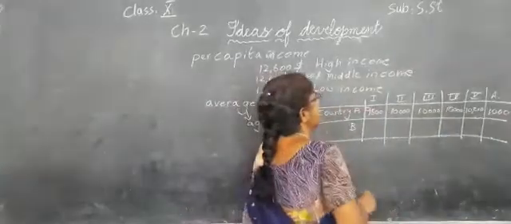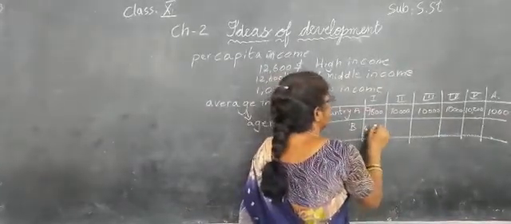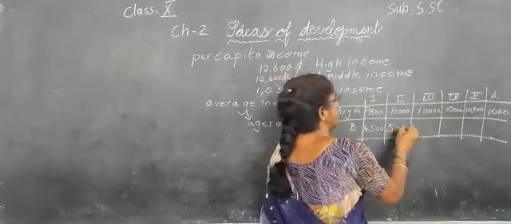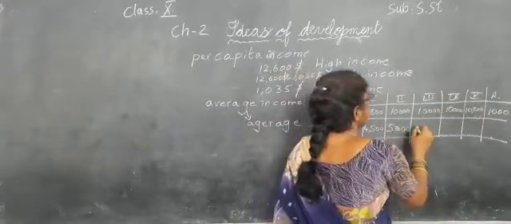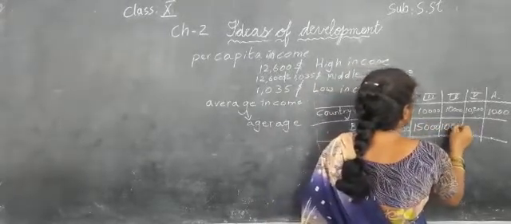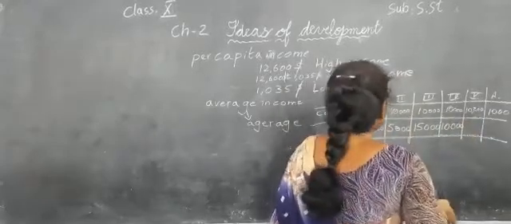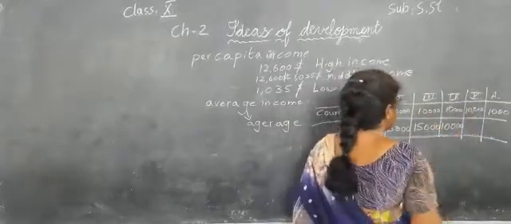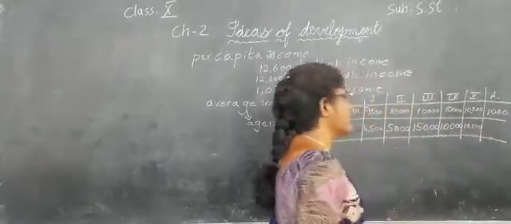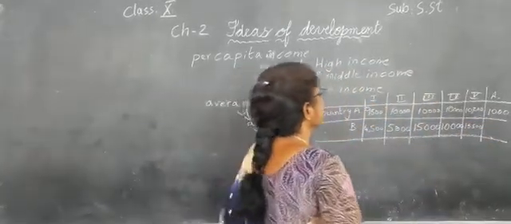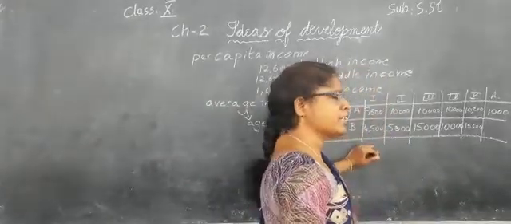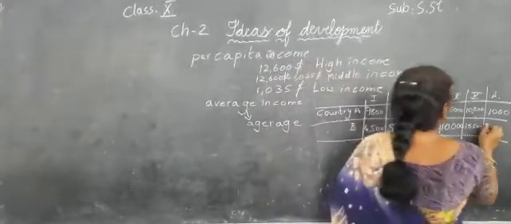Whereas in country B, one person has 4,500, another 5,000, another 15,000, the fourth 10,000, and the fifth person has 15,500. Then if we observe, the average income of this country is also 10,000 only.